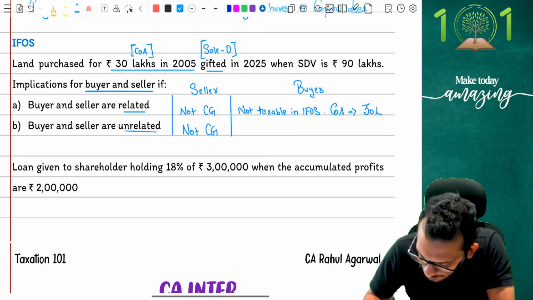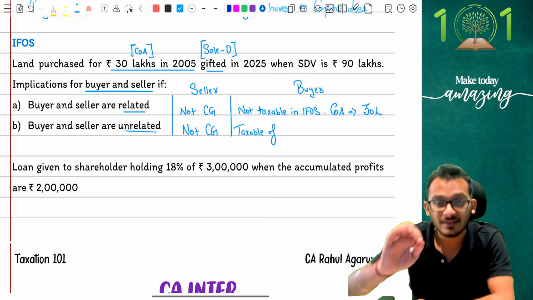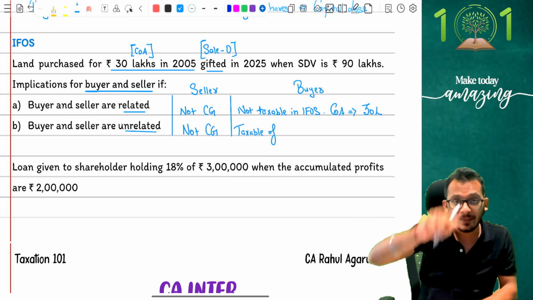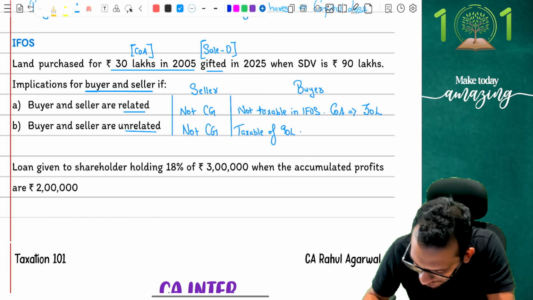Yes or no? So, I am going to say taxable. The question is how much is the IFOS gift. People, how much should I have paid? 90 lakhs. How much did I pay? Nothing. When I've paid nothing, I'm going to say taxable of rupees 90 lakhs in IFOS.